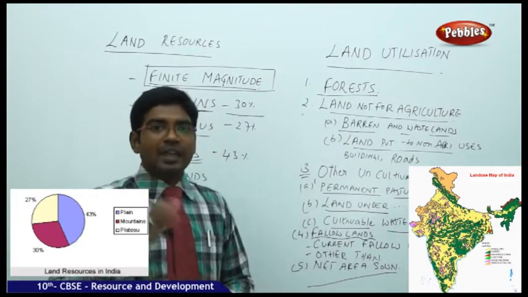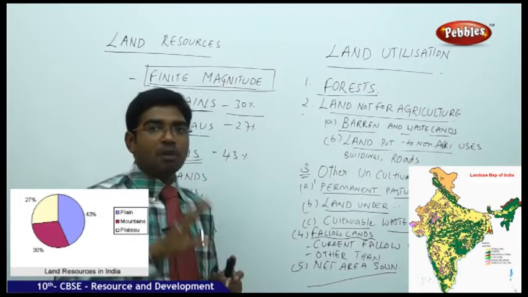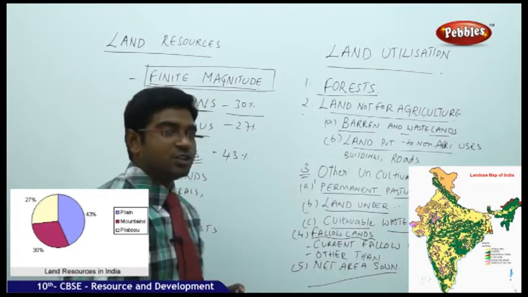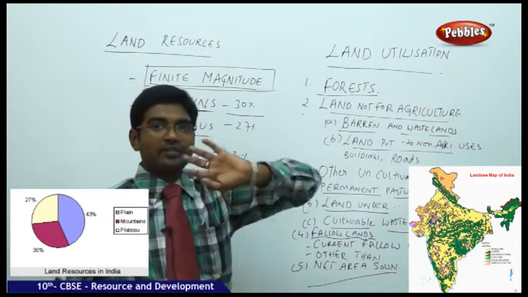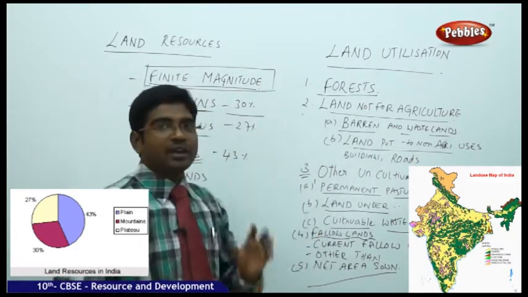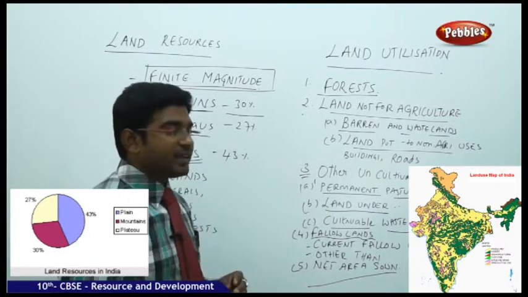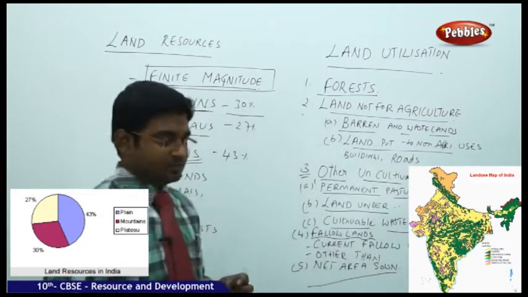So now land has been utilized in different ways. Broadly, it can be categorized into 5 categories. First one is forest. Second category is land not for agriculture. Third category, the other uncultivated lands.